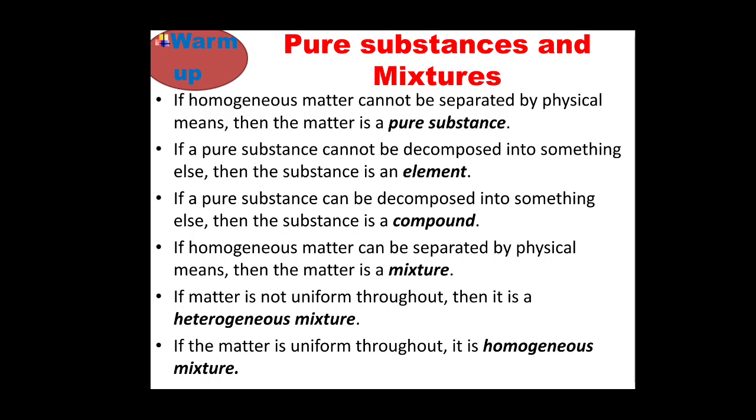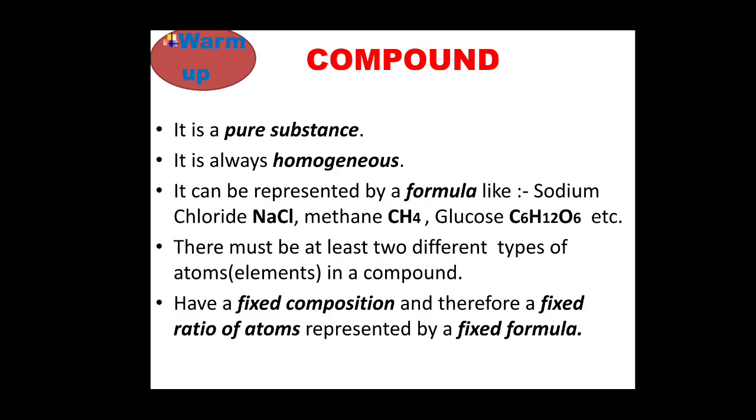But in case of a compound, more than two different types of elements are combined together to form the compound, so something else can be formed out of it. Understood? Now coming to the mixture, a mixture is further categorized into two types, that is heterogeneous and homogeneous. Heterogeneous means it is not uniform throughout, whereas homogeneous is uniform throughout. Clear? Let us warm up about the compound.